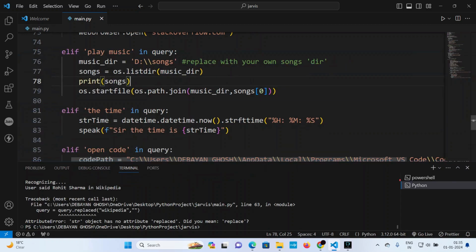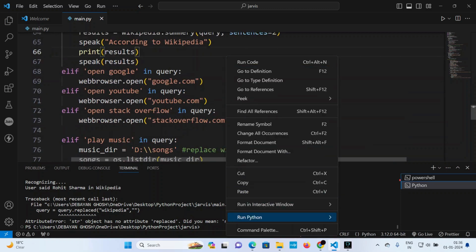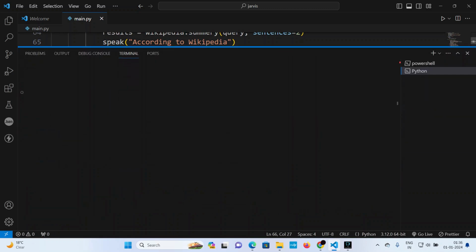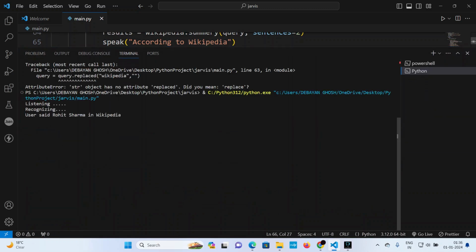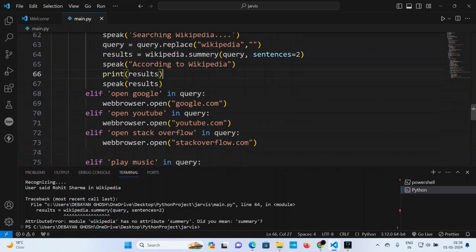So, in line 63, replace. Good morning. I am Jarvis, sir. Please tell me how may I help you. Rohit Sharma in Wikipedia. Searching Wikipedia. Brother, please forgive my spelling mistake. Line 64, summary, sorry.